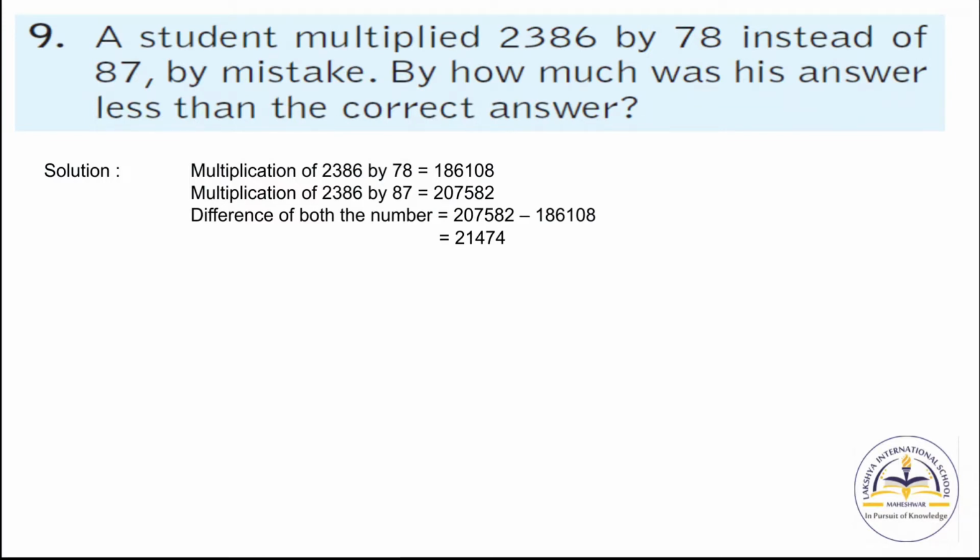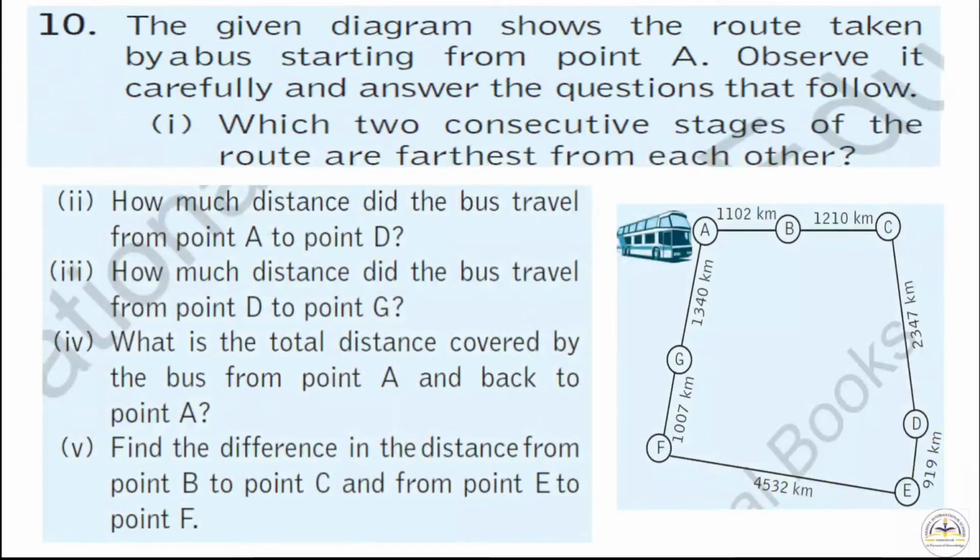Multiplication of 2386 by 78, we will get 1,86,108. Multiplication of 2386 by 87, we will get 2,07,582. Difference of both the numbers, so we will subtract 2,07,582 minus 1,86,108. So we will get our answer 21,474.